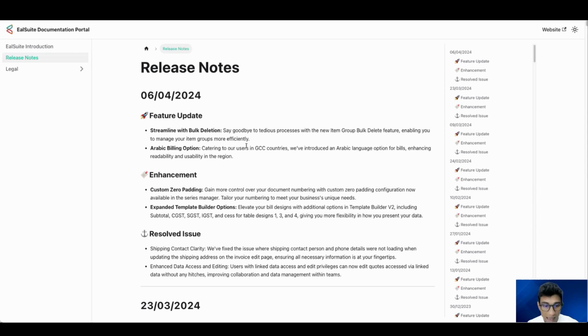Next, you have the enhanced data access and editing. So users with linked data access and edit privilege can now edit code.